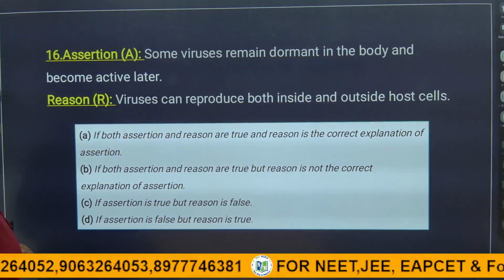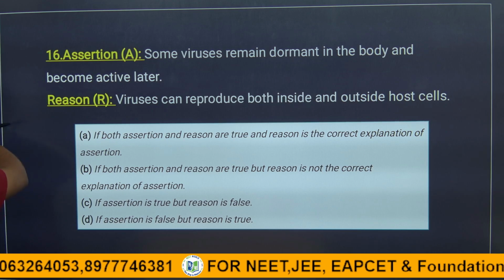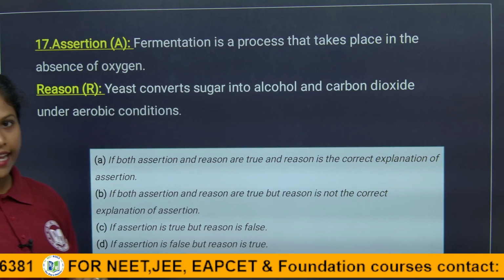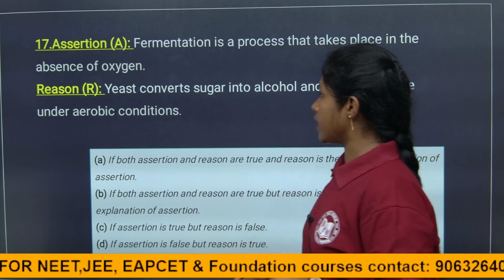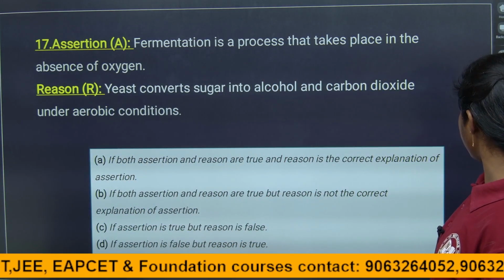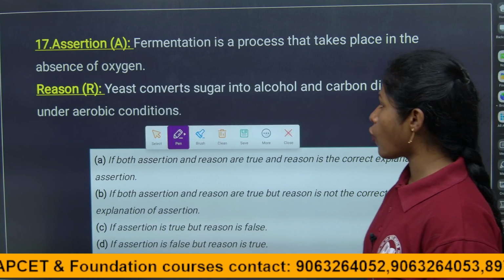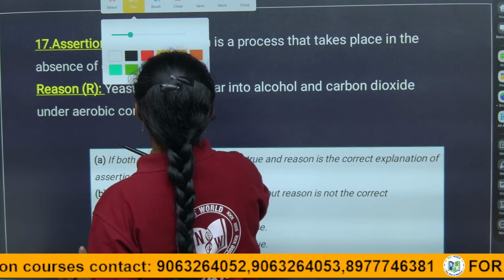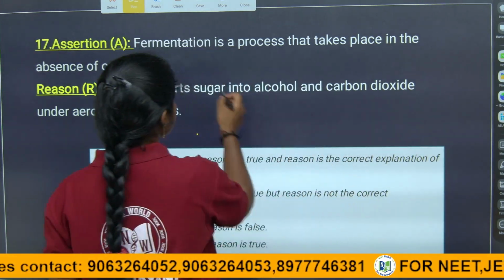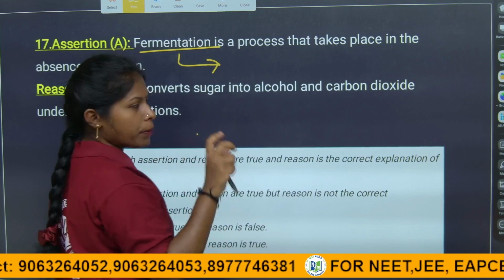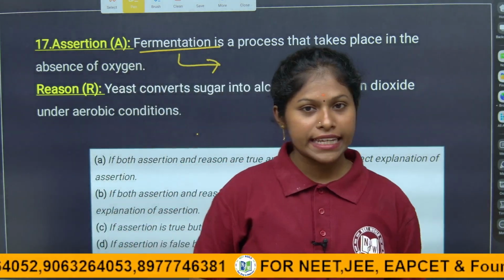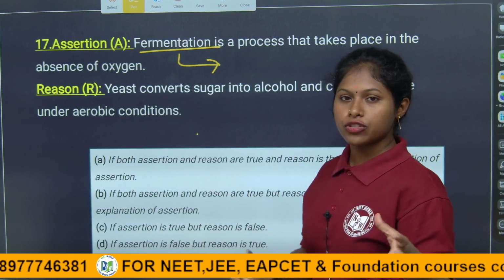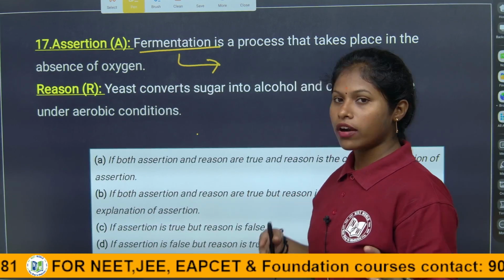Coming to the next question, children. Fermentation is a process that takes place in the absence of oxygen. Of course, fermentation is an anaerobic process. Facultative anaerobes also will be there, and in the presence of oxygen they also will produce. But fermentation is absolutely, we are saying, an anaerobic process. Microorganisms like yeast, in the absence of oxygen, convert sugar into alcohol, acids or carbon dioxide.